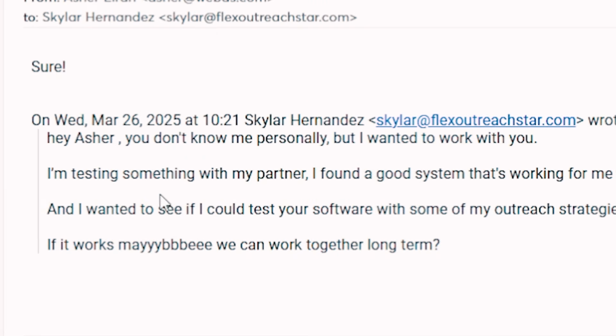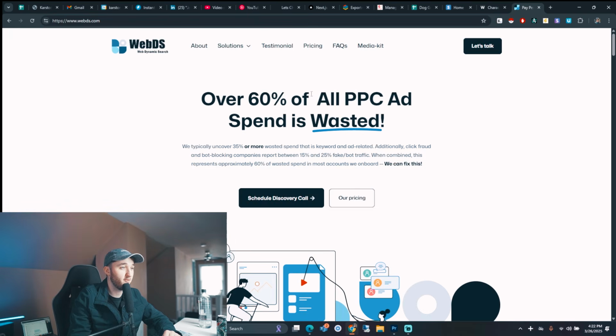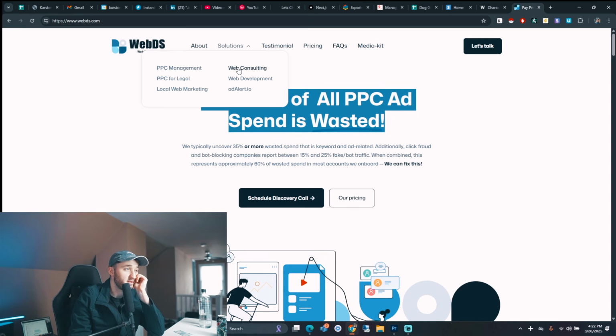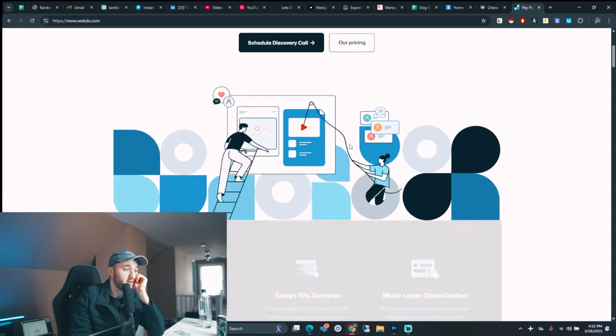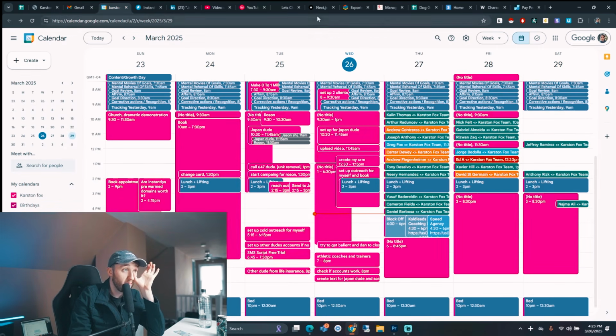Here we have a positive reply, just a sure. So let's look at their website. I'm just going to do that by opening up this link right here. 60% of all PPC spend is wasted. This is PPC management. Okay, this looks like a marketing agency, but maybe also a software. Probably would be a good fit. So we already have their email and we can book them into a meeting.